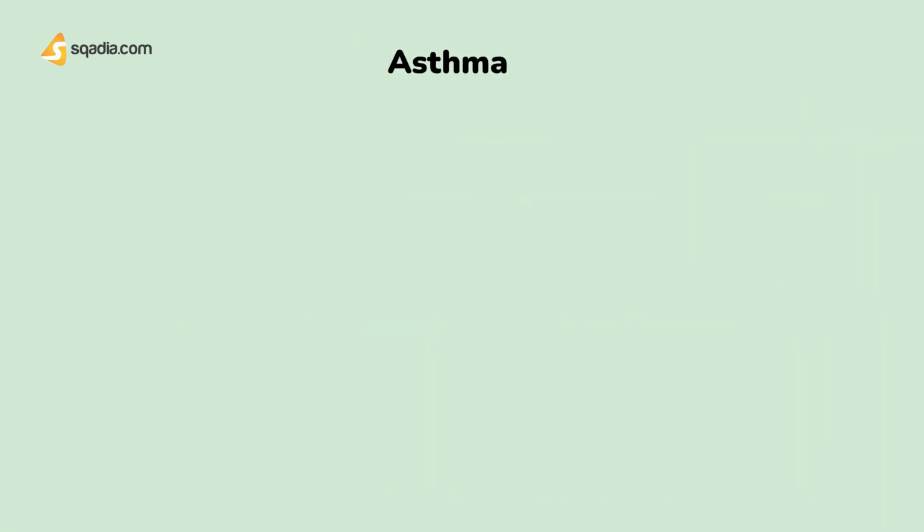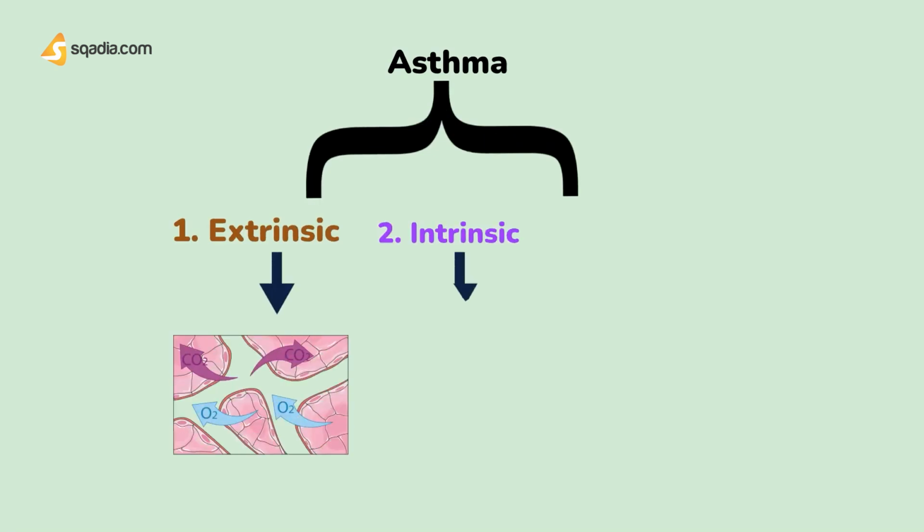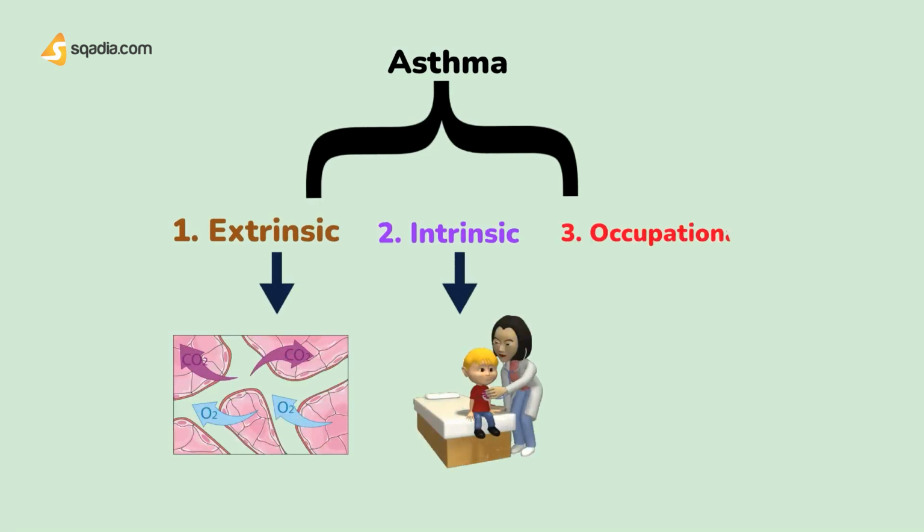Asthma is classified into three major categories: extrinsic, intrinsic, and occupational. Let us look at them in detail.